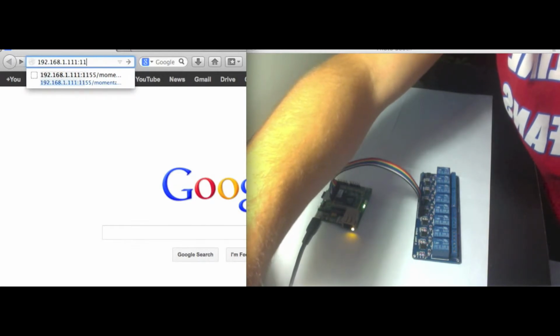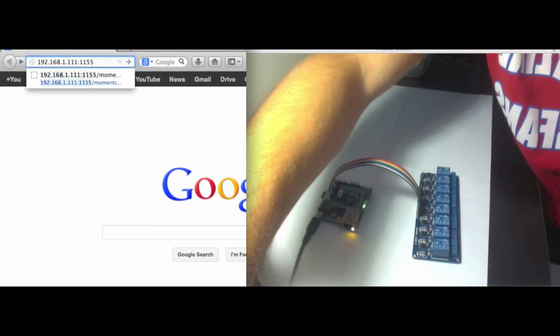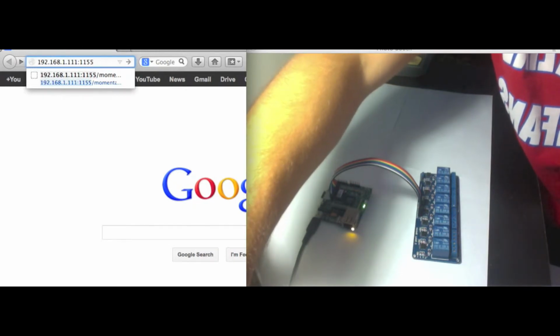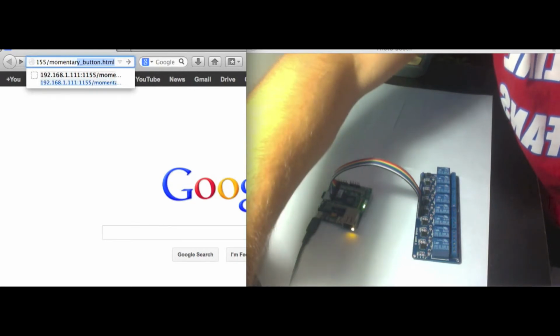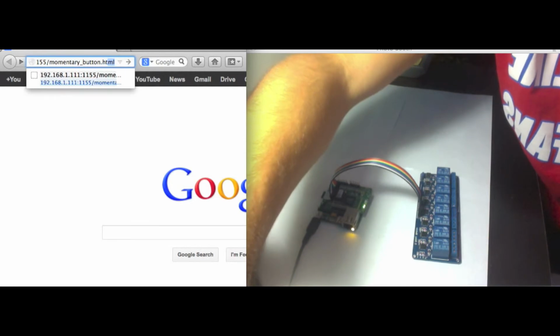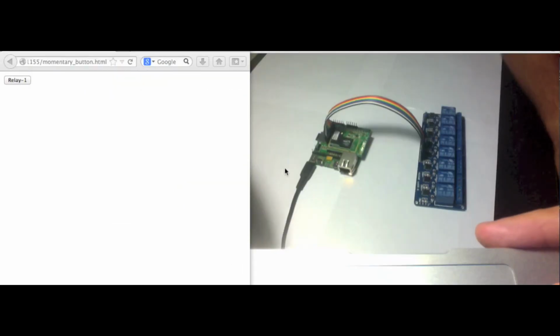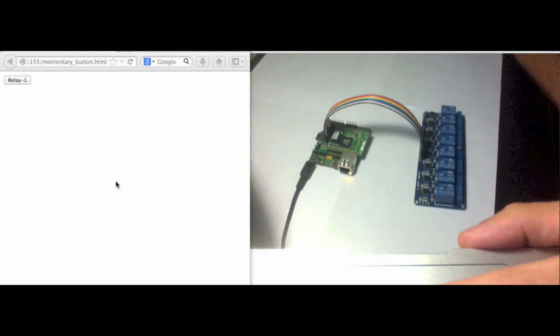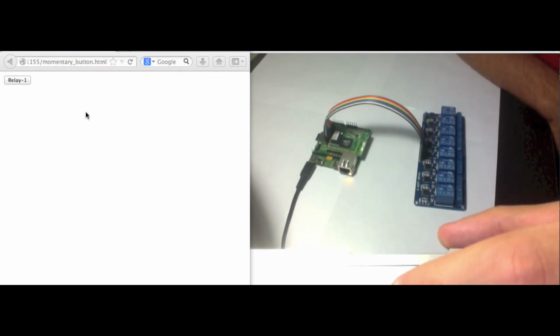And then you're going to go ahead and write in another command. It's called Momentary button. So you're going to go slash momentary_button.html relay 1. Alright, so now once I press down the clicker, the relay will turn on and it will turn off as soon as I leave the clicker.